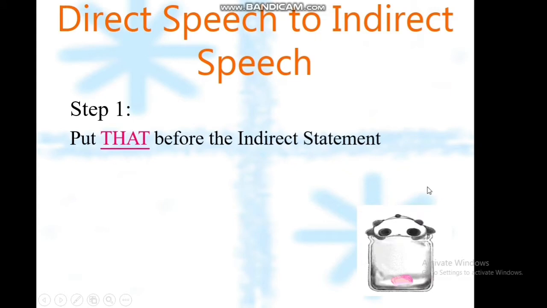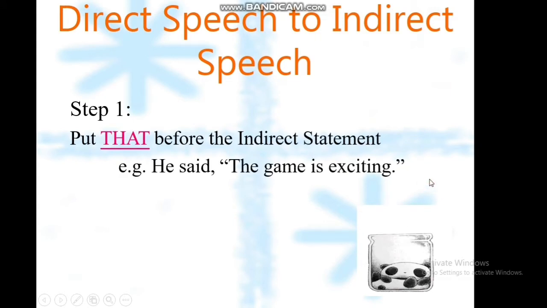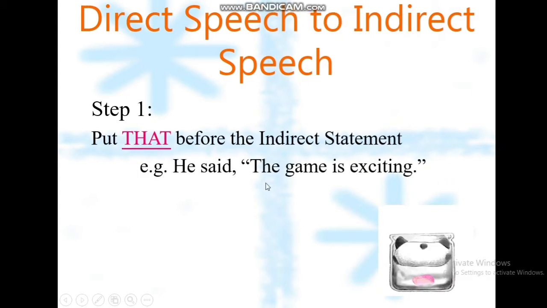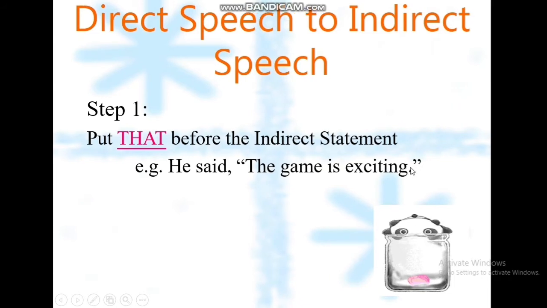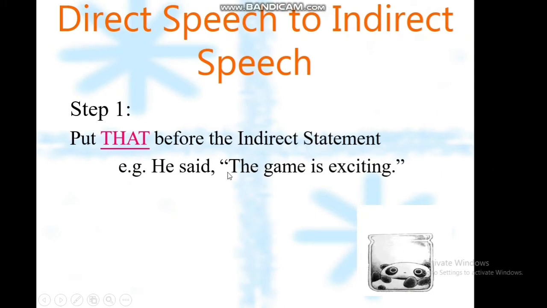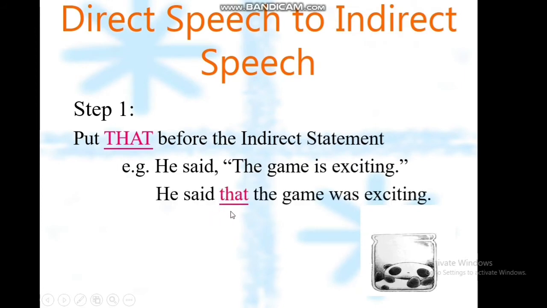Step number 1 will be to put "that" before the indirect statement. Look at the example here. He said, "The game is exciting." This is direct speech. We have the comma after the reporting verb. We have quotation marks. The first letter is capitalized and the punctuation mark is inside the quotations. So the first step will be to replace the comma by "that". So he said that the game was exciting.